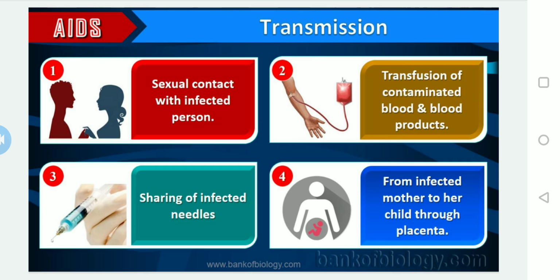So these are all known as the mode or method of transmission. We can also say how AIDS or HIV transmits from a diseased person to a healthy person.